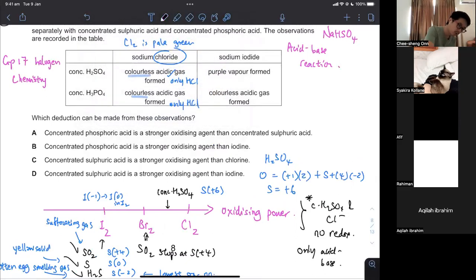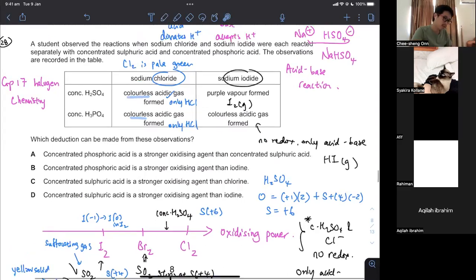When you look at sodium iodide, iodine is all the way down there. We get a purple vapor. Purple vapor is iodine as a gas. Iodine as a solid is a gray solid. It will sublime to give you a purple vapor as iodine gas. Here, you only get colorless acidic gas. So again, no redox, only acid-base. That colorless gas is HI gas.